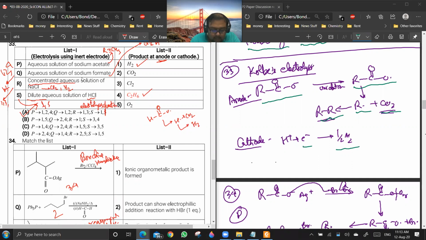In case of R, you are having concentrated NaCl aqueous. Then the products will be Cl2 and H2. So the answers will be 1, 3 for R. And for dilute HCl, the products will be H2 and O2. Are you getting the point? Yes or no? For dilute solution of any electrolyte, the electrolysis will give the same product as the electrolysis of water. Are you getting the point? Yes or no?